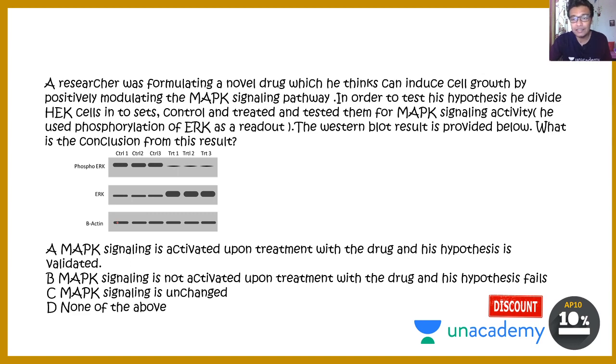In order to test his hypothesis, he divided HEK cells into two sets, control and treated, and tested them for MAP kinase signaling activity. He used phosphorylation of ERK as a readout. The Western blot analysis is shown here. What conclusion can be derived from his result? So here is a Western blot. He has 3 control samples, 3 treatment samples, and from this Western blot, what conclusion can you derive? So here is ERK versus phospho-ERK, and here is beta actin.